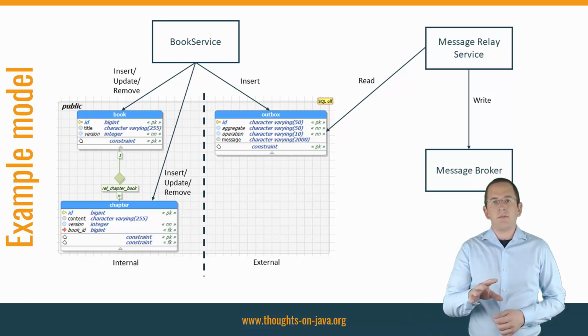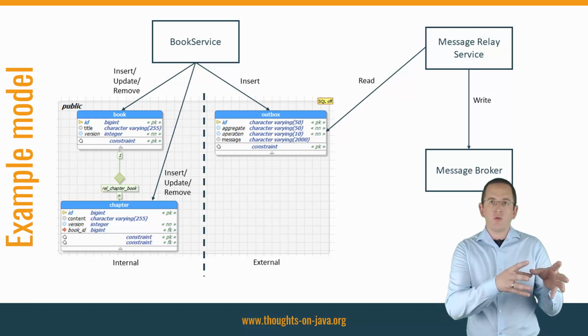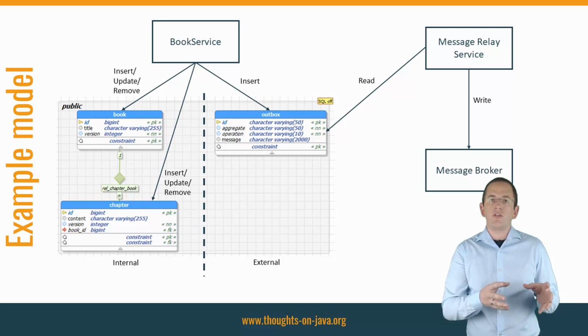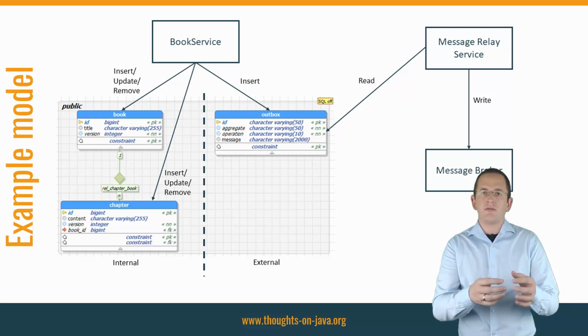You can define a database table that becomes part of your external interface. In this table, you insert a record for each message you want to send to the message broker. That enables you to use one local transaction with your database in which you persist the internal data of your microservice and the external communication.